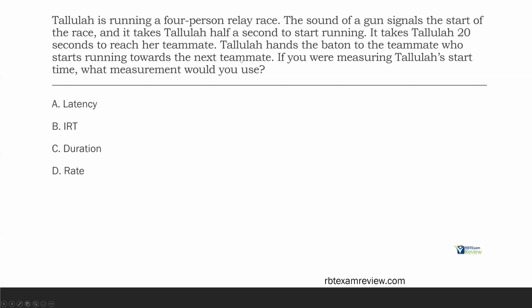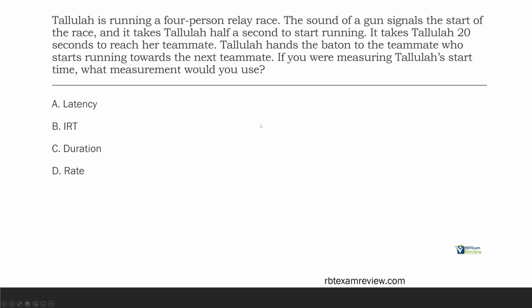Tallulah is running a 4-person relay race. The sound of a gun signals the start of the race, and it takes Tallulah half a second to start running. It takes Tallulah 20 seconds to reach her teammate. Tallulah hands the baton to the teammate who starts running towards the next teammate. If you were measuring Tallulah's start time, what measurement would you use?